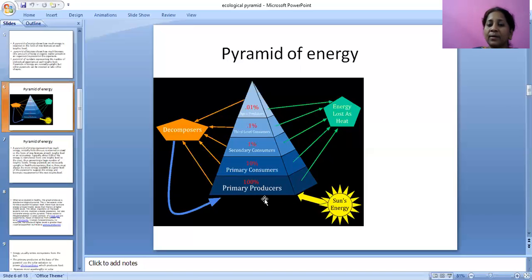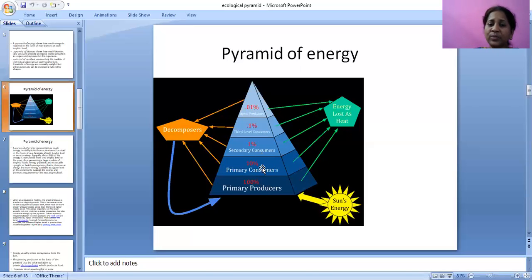Those are primary producers. Here energy will be 100%, while going upwards the energy will be less, because going upward at every level there will be 10% energy loss.